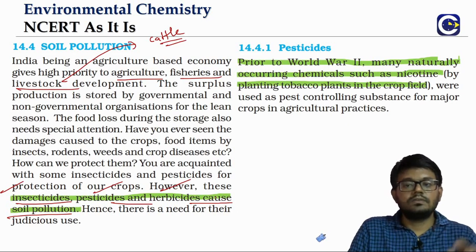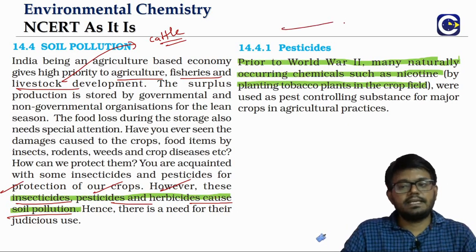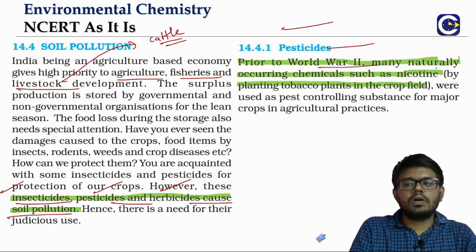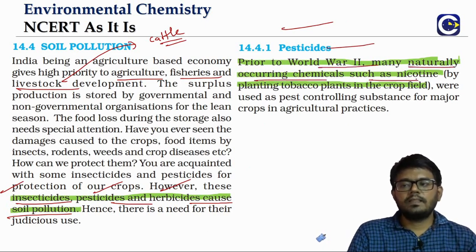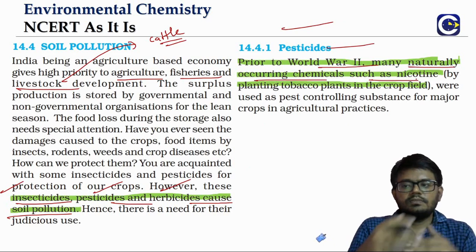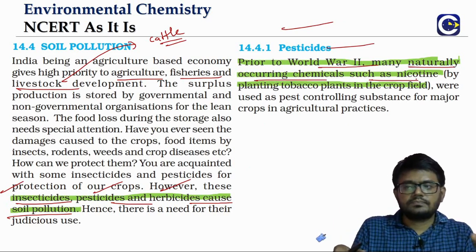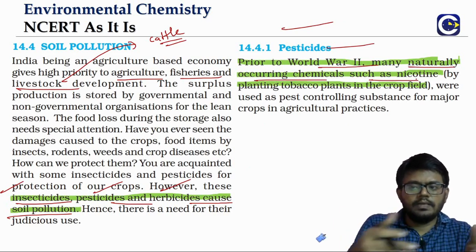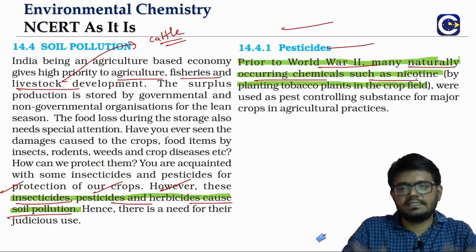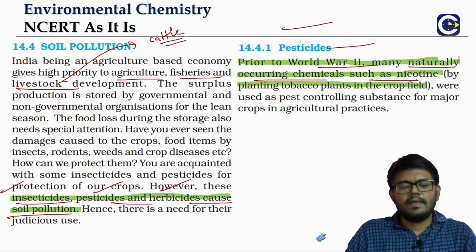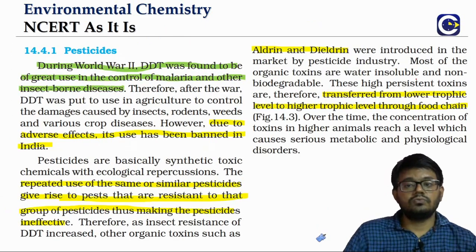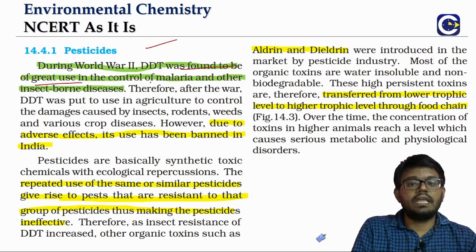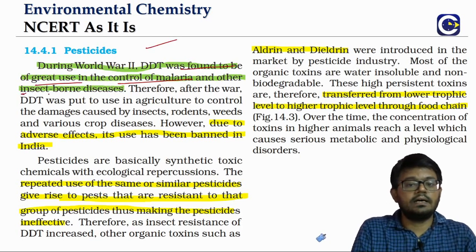If you look at the pesticides, prior to World War II, mostly naturally occurring chemicals were used, like tobacco plants, which give us nicotine. So they were used as pesticides. But after World War II, they found that DDT is very effective in controlling malaria and other insect-borne diseases.